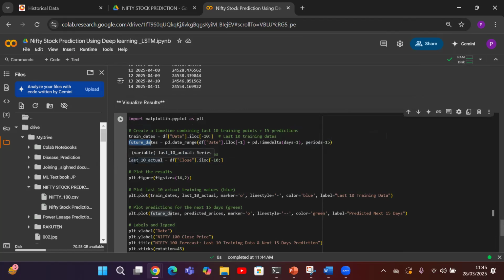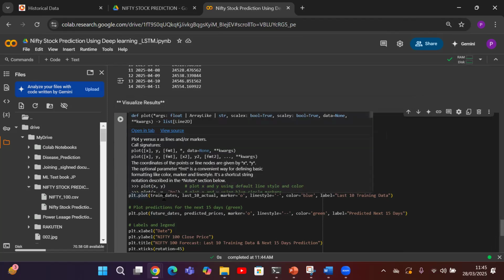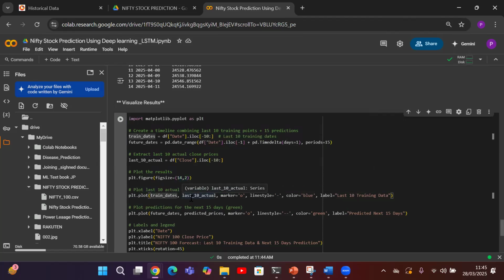So we are creating the data frame for the prediction of 15 days and the last 10 days of training data. We are keeping a figure size of 14 by 2, and we plot first the train days, which are the last 10 days, to identify how the last 10 days went. It will be in blue color, labeled as last 10 day training period. And we are going to visualize the prediction with the future date. The future date is already there, with the predicted price marked like this.